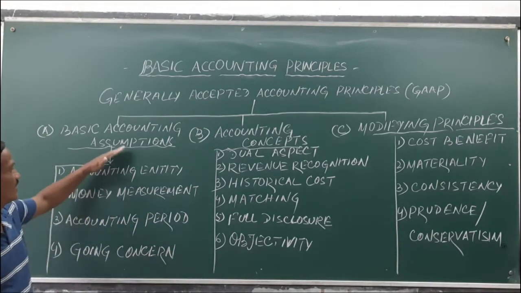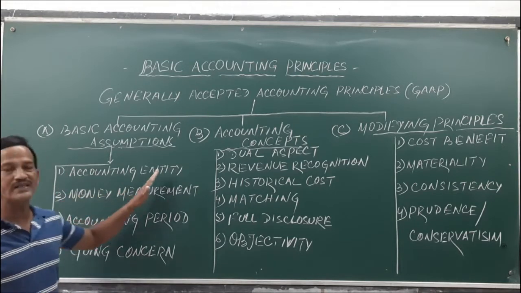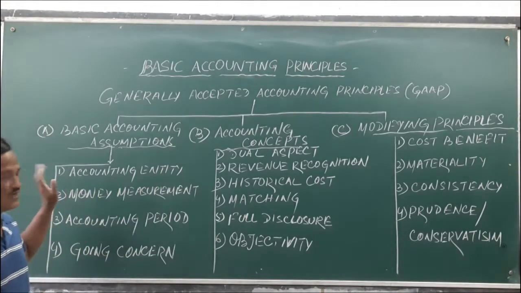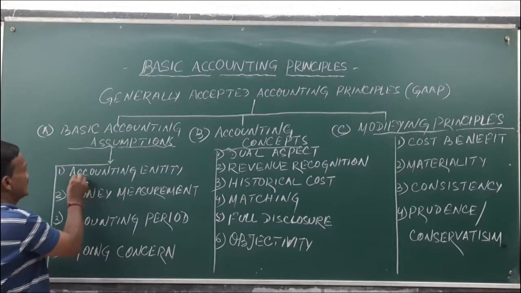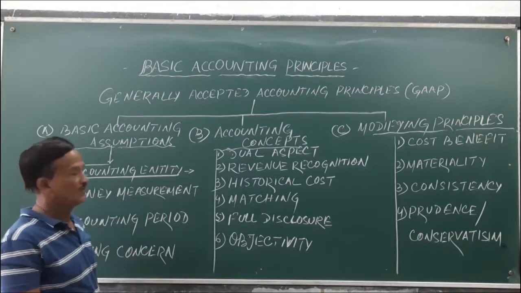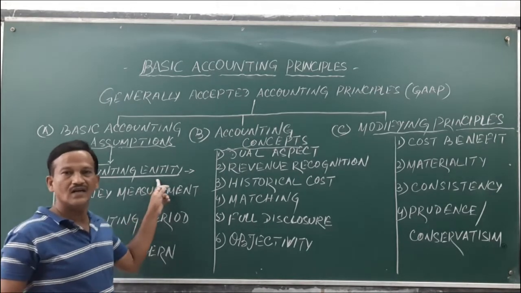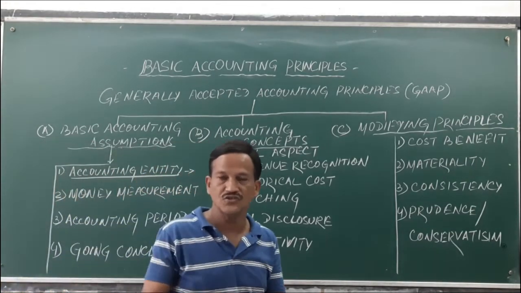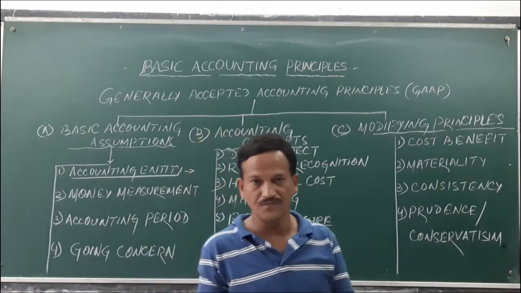The first basic accounting assumption is the accounting entity assumption. What is that? Entity means an artificial person created under the law.